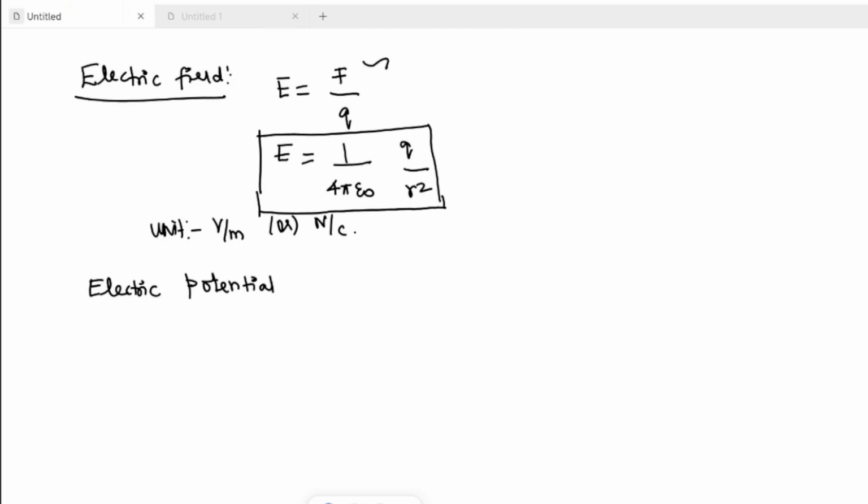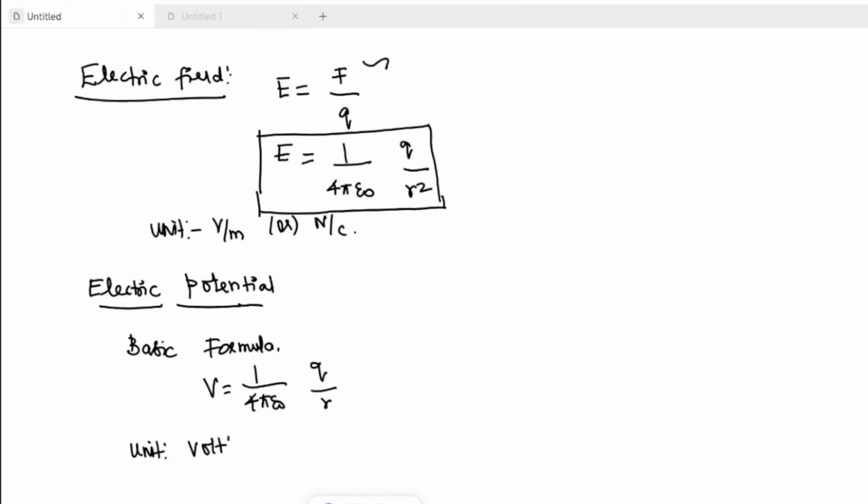So, electric potential, basic formula: potential V is equal to 1 by 4 pi epsilon naught Q by r. What is the unit for electric potential? Volt.